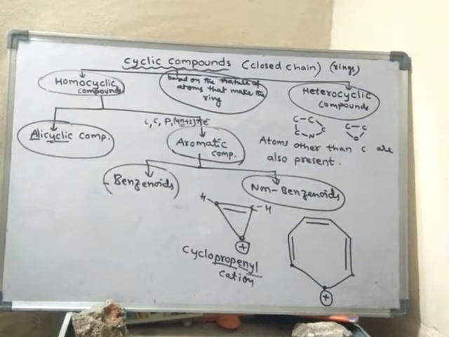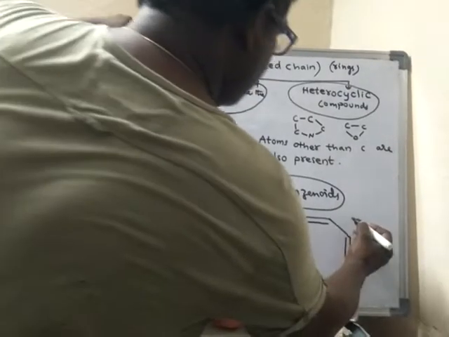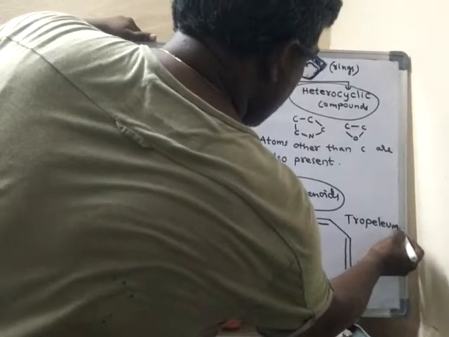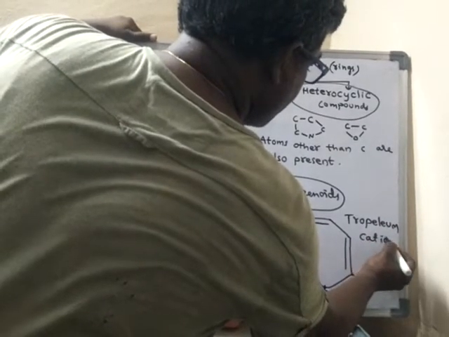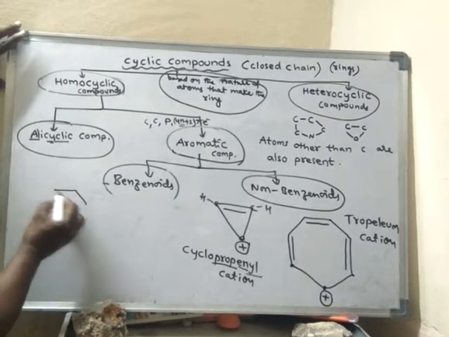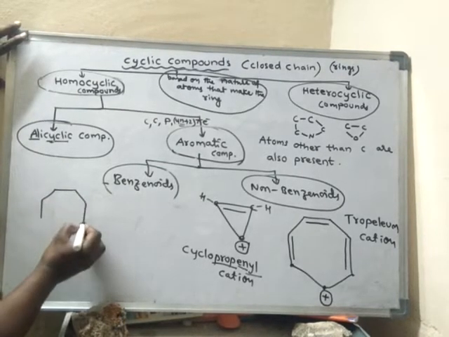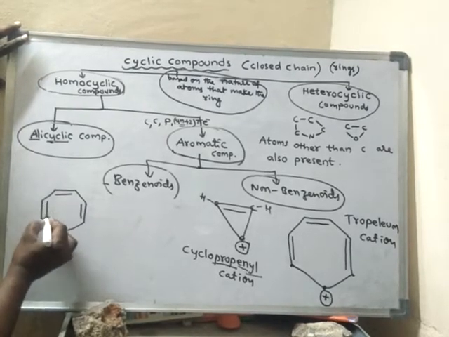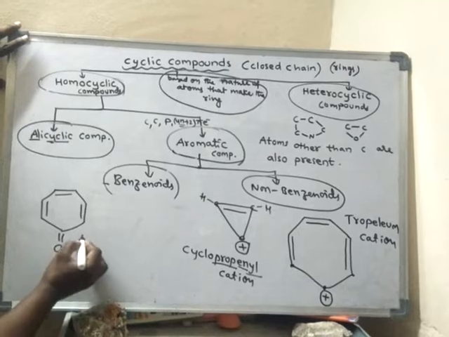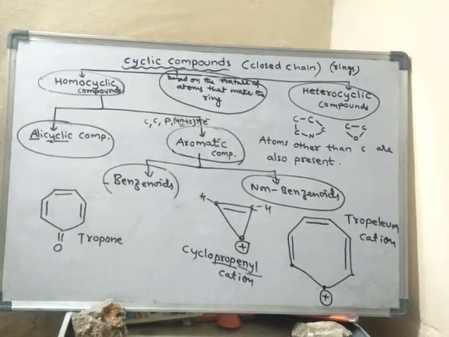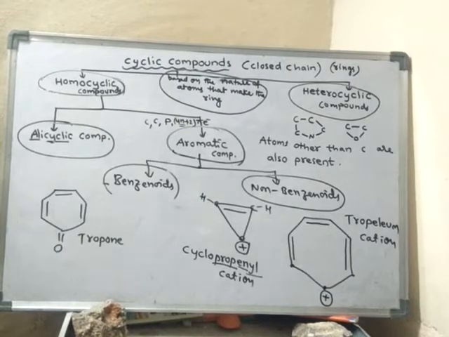The name of this one is the tropylium cation. Another example is called tropone. Okay, we are learning about non-benzenoids.